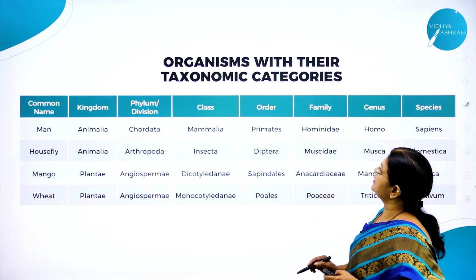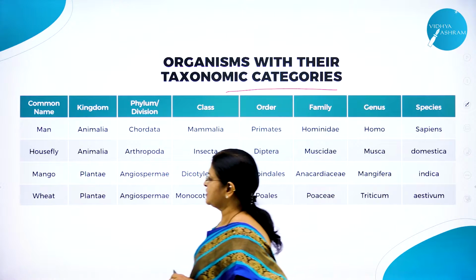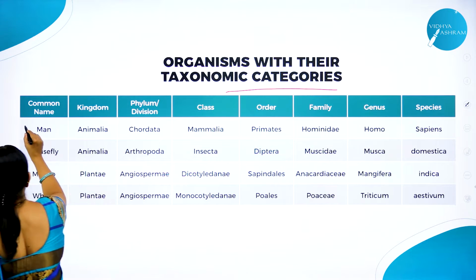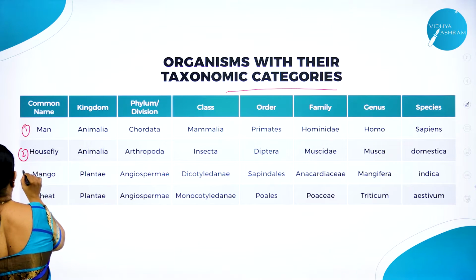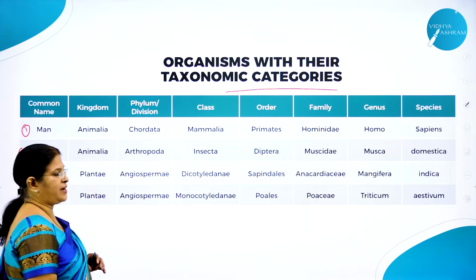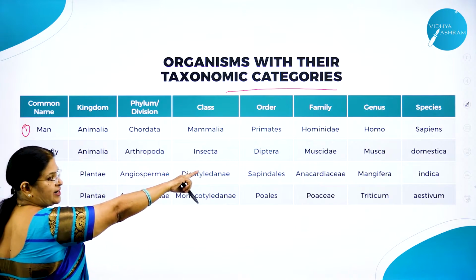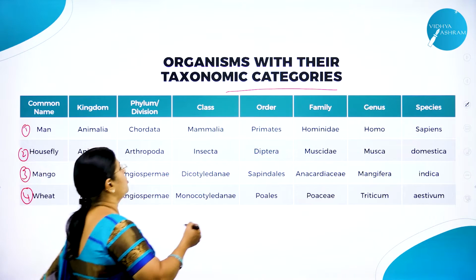So these are the organisms with the taxonomy categories. Here four examples are given. One is man, second one is housefly, third is mango, fourth is wheat. So this is how the taxonomic units come. See, when we write the scientific name, we write it like this.